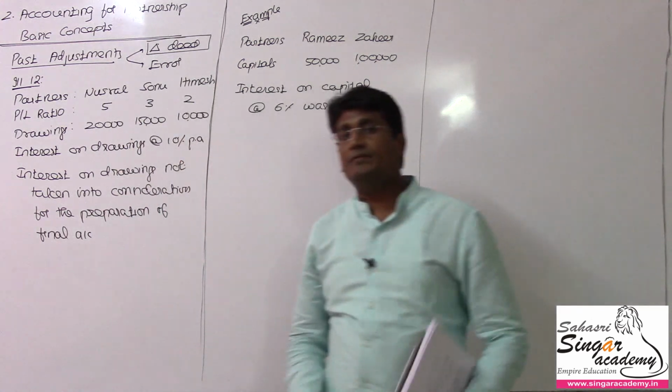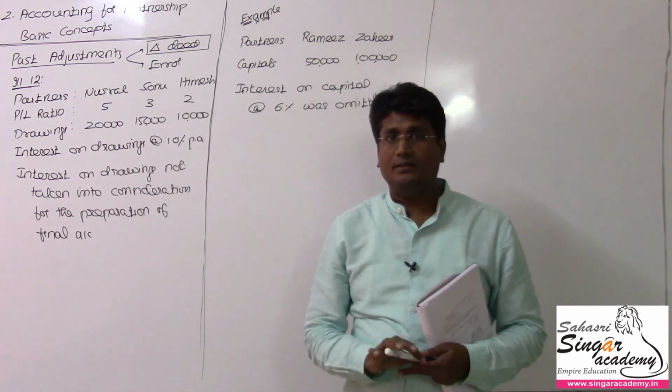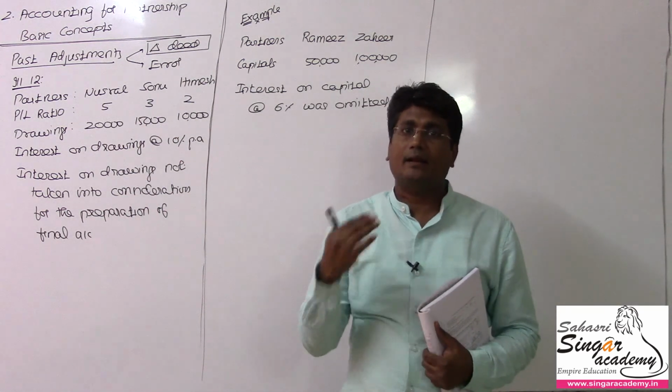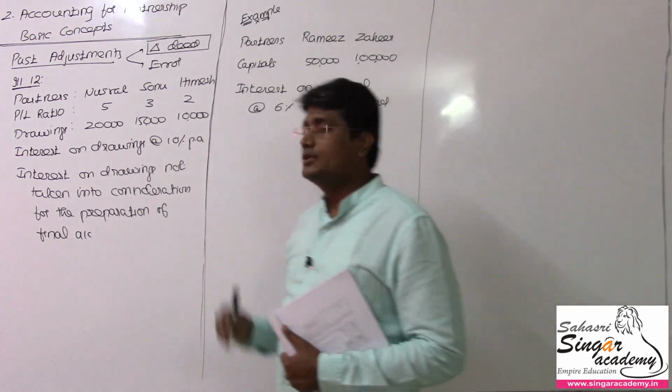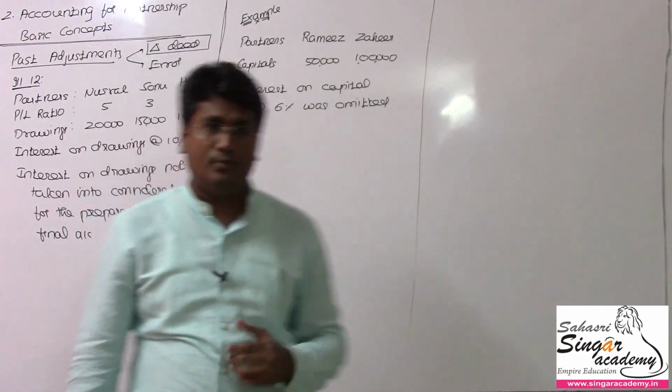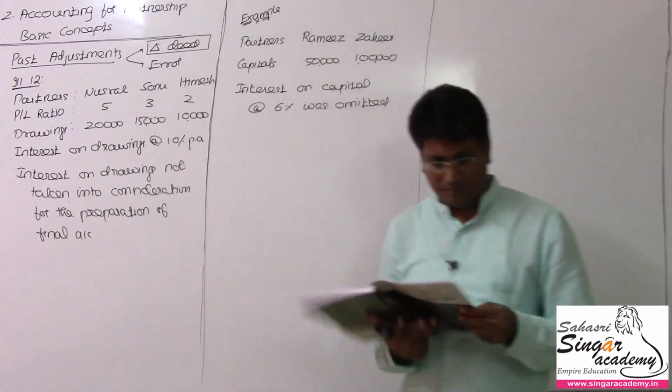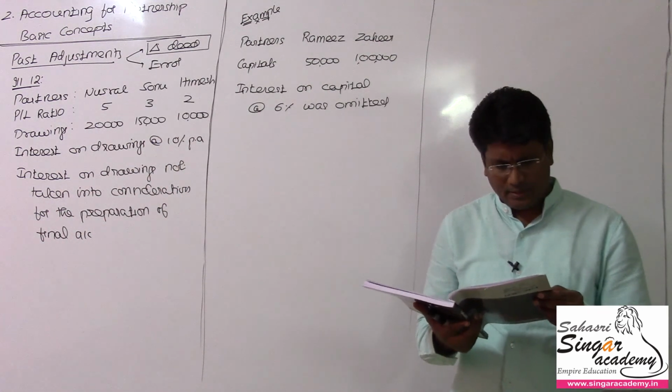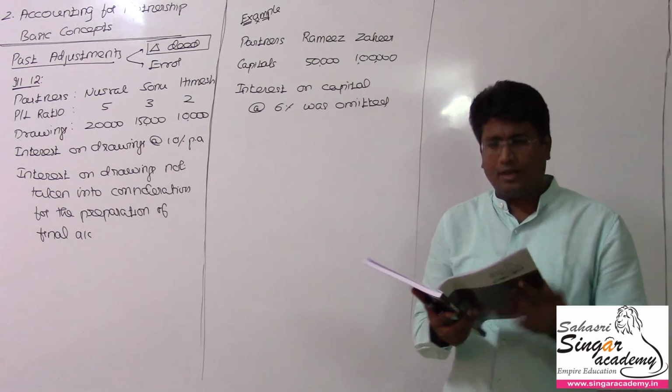And sometimes some of the things might have been omitted, an error happened. That error rectification will also come here. So to make you understand, we'll start with an example and then one illustration from your NCERT book. Past adjustments. Ramesh and Jahir are equal partners.